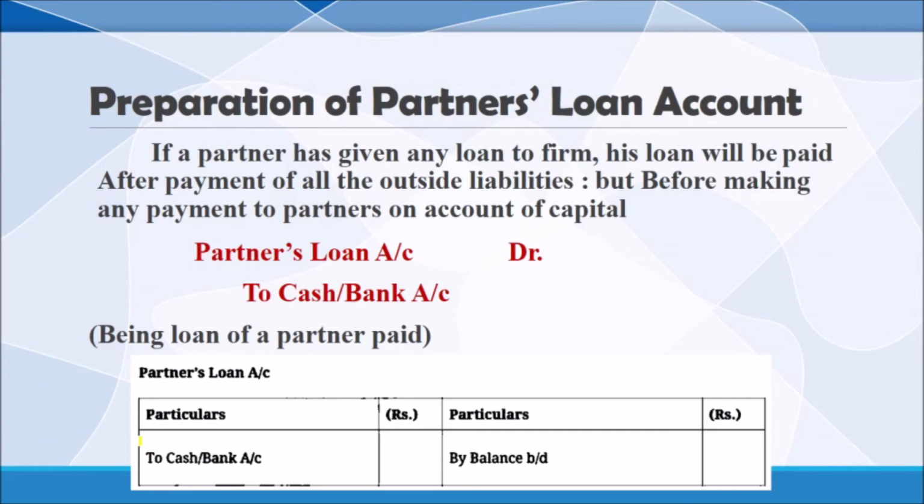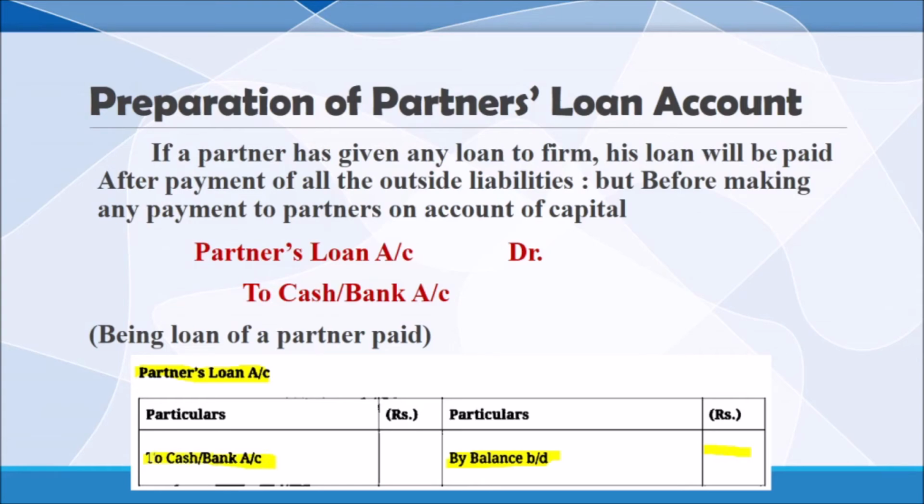So we have to open a small account, the partner's loan account. First we will transfer the amount from the balance sheet as balance brought down. We will write the amount, and that amount will be closed by paying cash or bank by the firm.